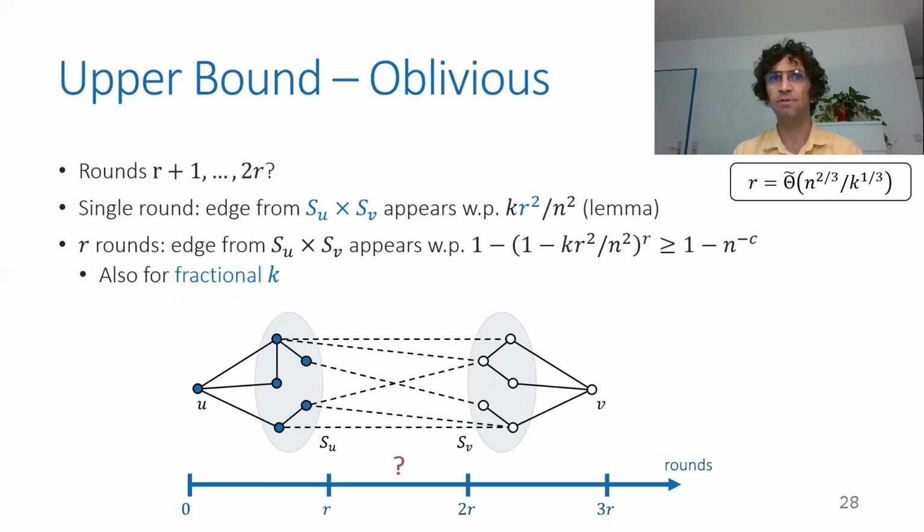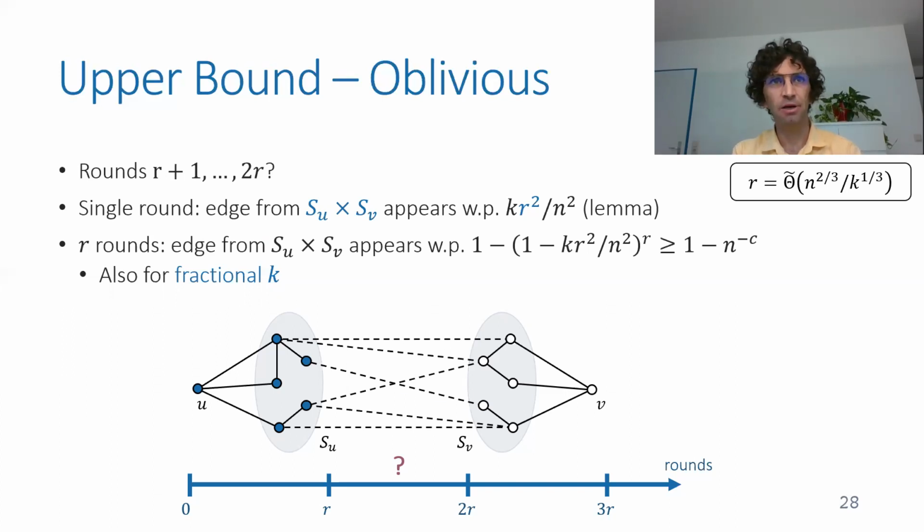So let's take just one single round and ask what's the probability to have an edge between SU and SV. Now, these sets both have size R, so the number of potential edges between them is R squared. The total number of potential edges in the graph is N squared. And we prove with a lemma that in a single round, an edge between SU and SV appears with probability K, which is the smoothing parameter, times R squared over N squared. And then if you take all the R rounds, you can see that with high probability, an edge between these sets will appear in at least one of these rounds. And all this analysis also holds for fractional K.